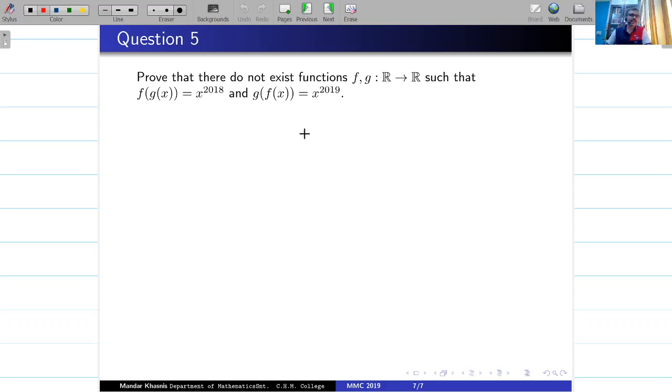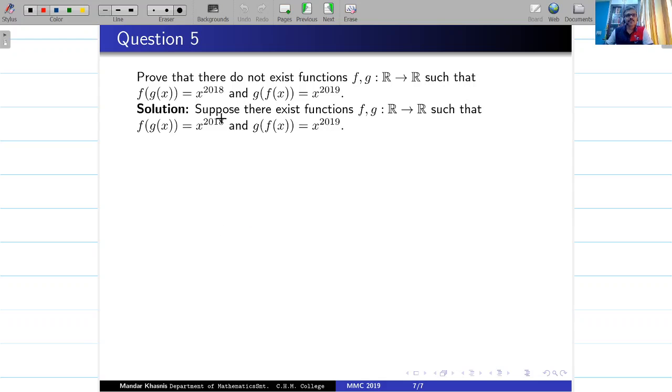Okay, so let's see how to handle this solution. Of course, we go by method of contradiction. So suppose there exist some functions with this happening. Now, what I can do is either apply g on this or f on this and see what happens. So if I look at FOG of fx, it is f of x raised to 2018. I got FOG of fx as fx raised to 2018.